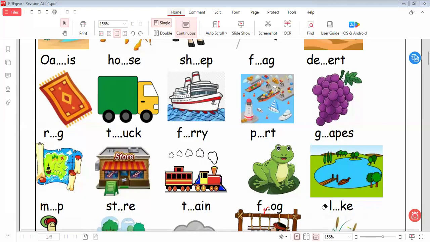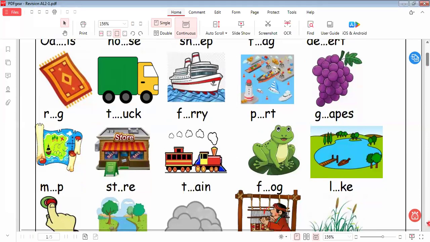Let's continue. Here we say oasis. Let's go to another one here.